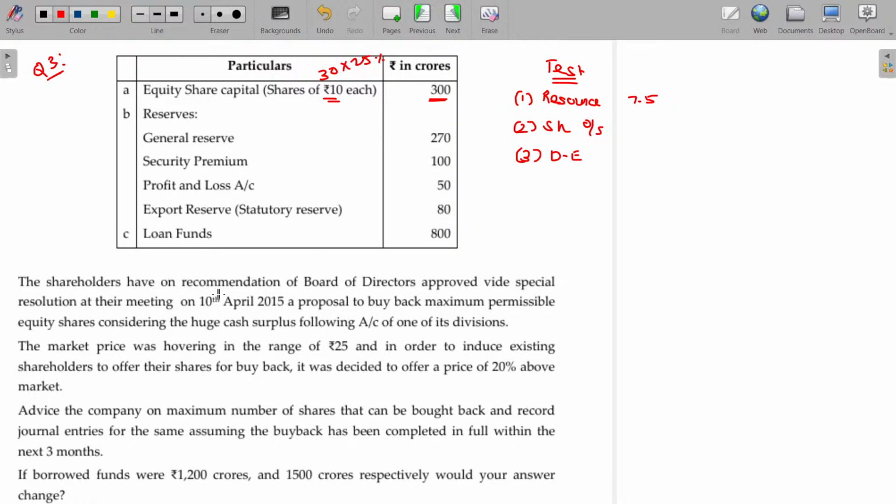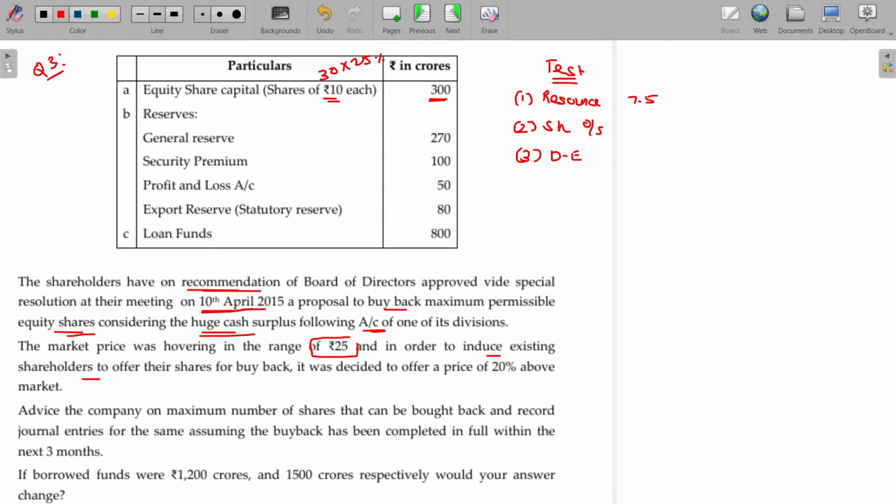The shareholders have recommendations of the Board of Directors approved by special resolution at their meeting on 10th April 2015. A proposal to buy back the maximum permissible equity shares, considering the huge cash surplus following the sale of one of its divisions. Huge cash is there. So they want to buy back. The market price was hovering in the range of 25, and in order to induce the existing shareholders to offer their shares for buyback, if I offer the same market price, no one is willing because the same price is available in the market.